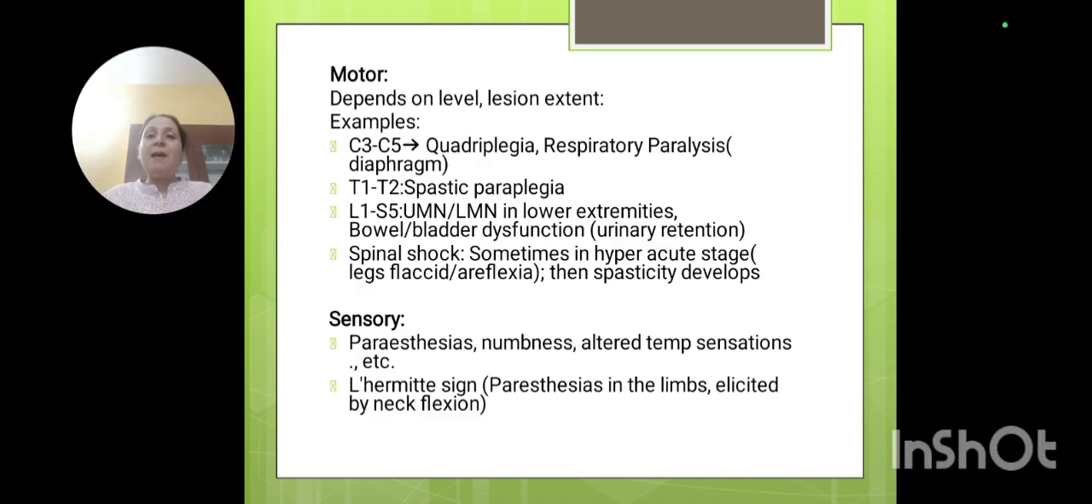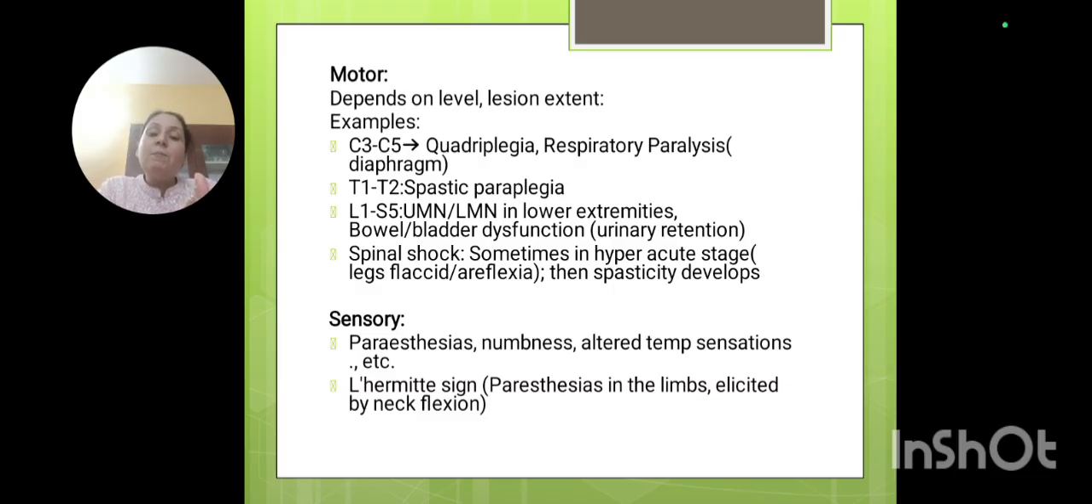Now, what is LMN and UMN? LMN is lower motor neuron kind of symptoms, and UMN is upper motor neuron kind of features. In LMN, let me tell you, there will be atonia. Atonia means lack of tone. There will be no tone, there will be flaccidity. There will be no reflexes. Hyporeflexia will be there. Fine. When the knee reflex and ankle reflex are checked, there will be no response to deep tendon reflexes, and the abdominal reflexes will also be lost.